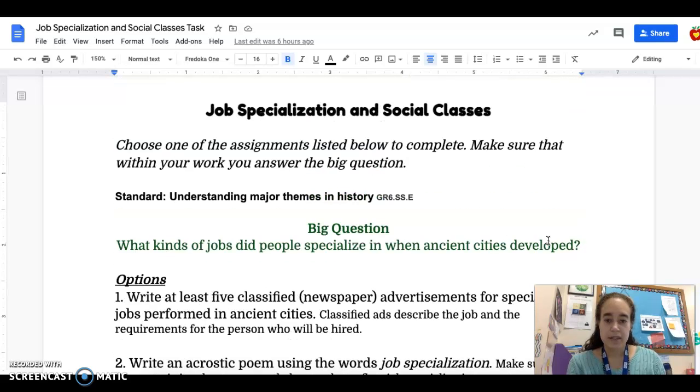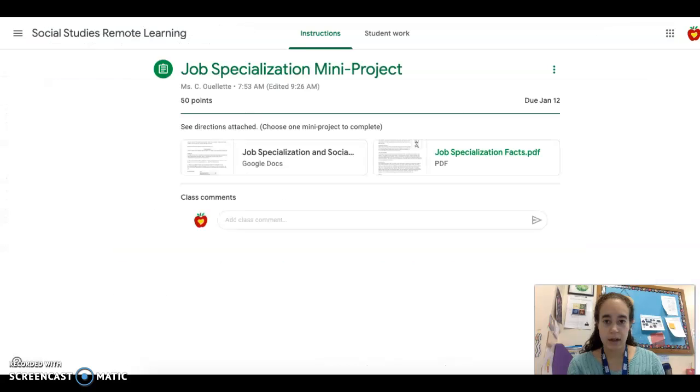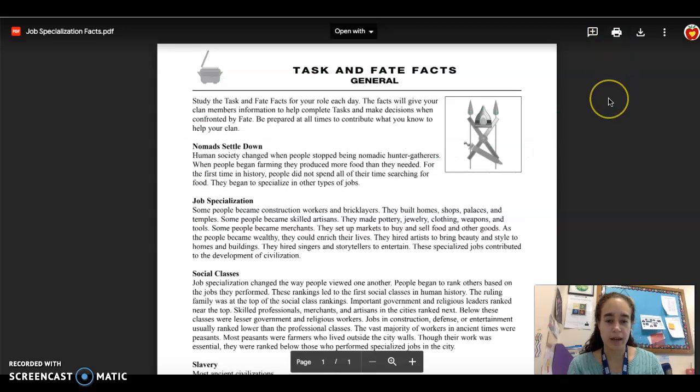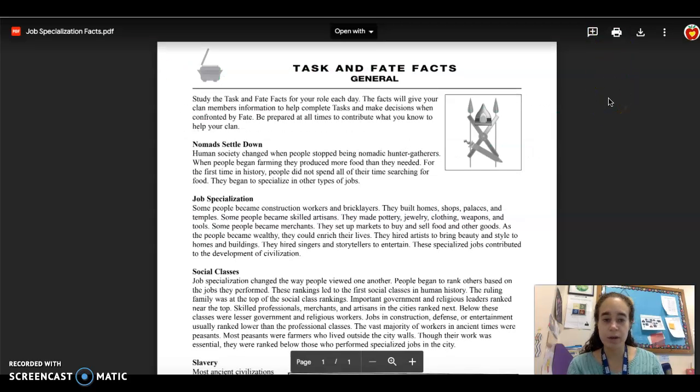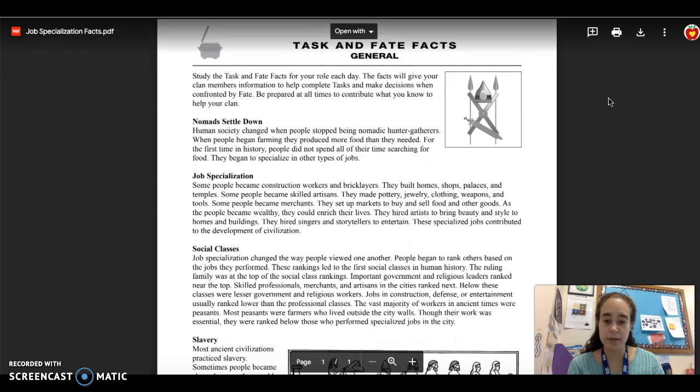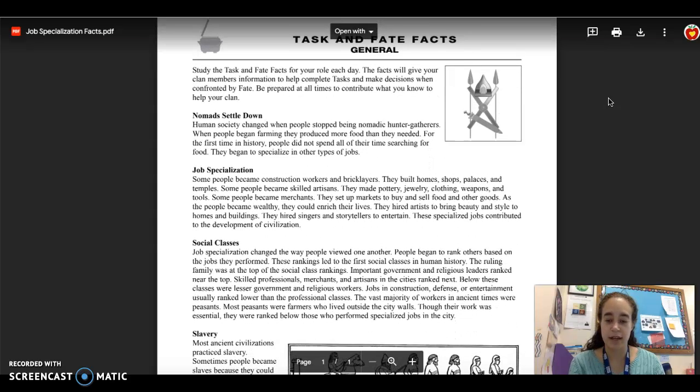There are a few places you can use as resources. One of them is attached on the assignment. It is this job specialization facts page. If I open that, I will see it's just a 1-page document, but it has quite a bit of information about job specialization and social classes from Mesopotamia.